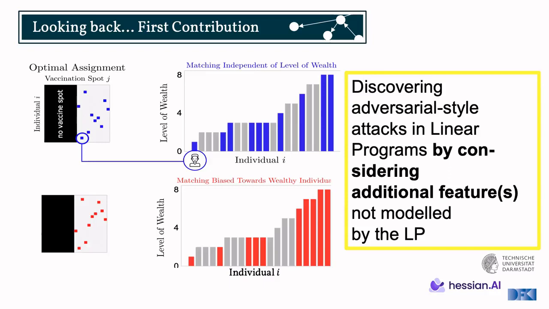But on the third or additional dimension that we consider, which was the wealth in our vaccine example, we now can induce a shift. We can induce a dependence, which is intended, which is controlled for. So essentially, we bridge adversarials and LPs by considering additional dimensions.